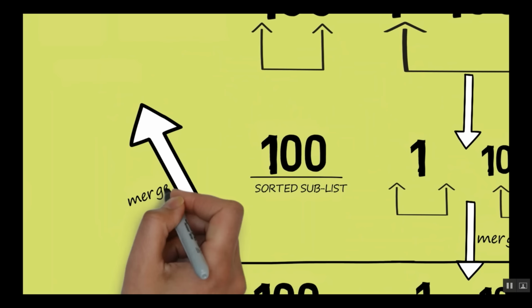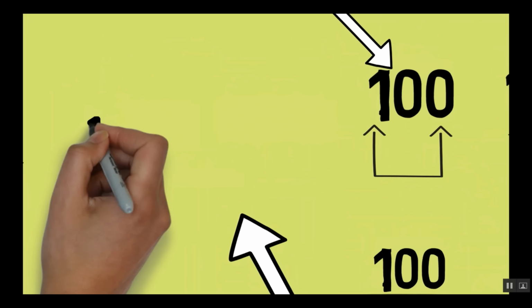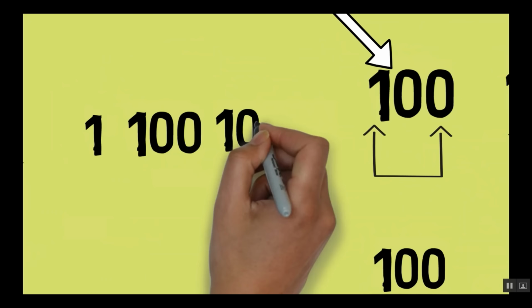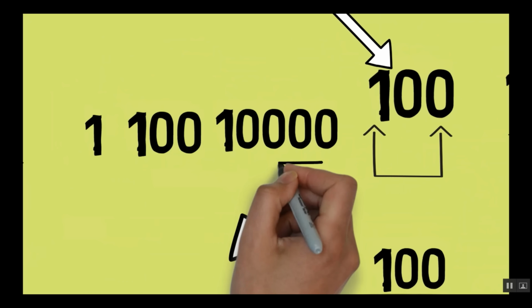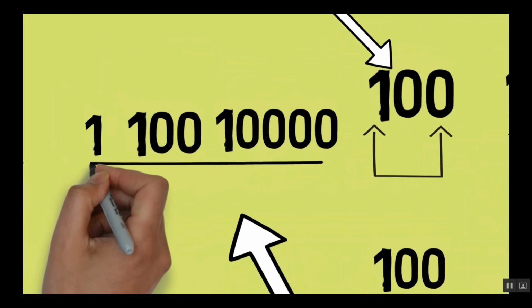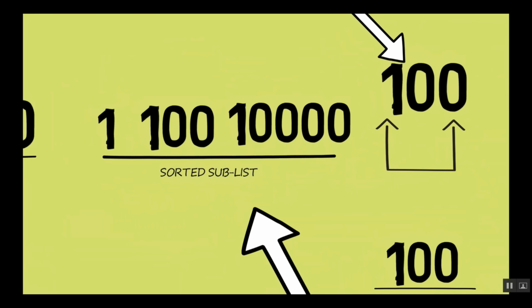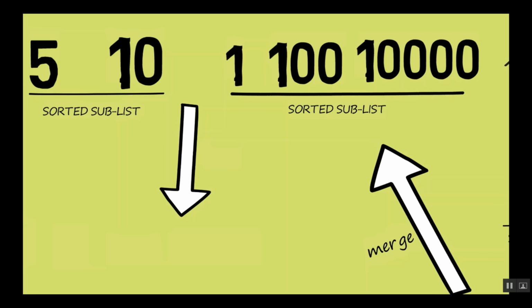So now we are calling merge here and we should get 1, 100, 10,000, as I just explained in the merging part. So this is a sorted sublist. Remember we had broken down our original list into two lists. One had two numbers, other had three numbers. So now we have both those portions sorted.